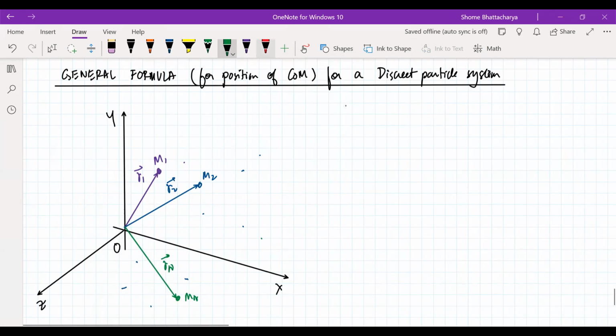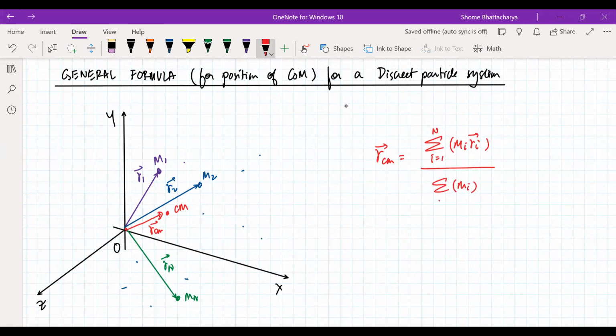Then the position vector of the center of mass of the system with respect to the same origin will be given by the formula: summation m into r for all the particles going from 1 to n, divided by the total mass of the system, which is summation m from 1 to n.